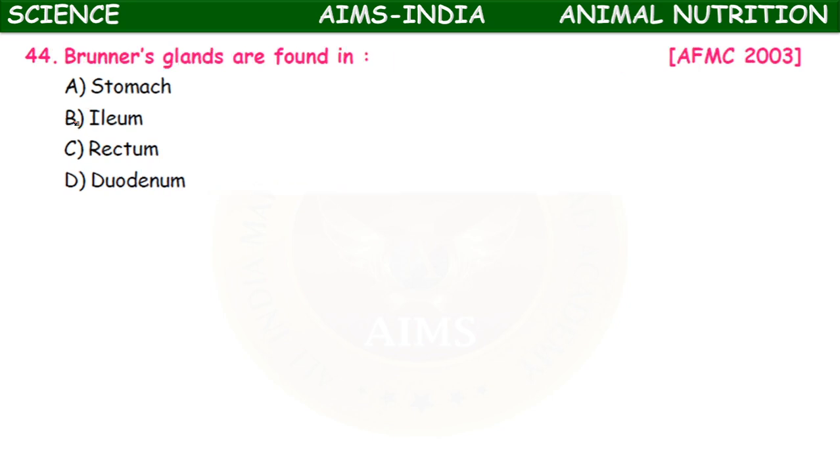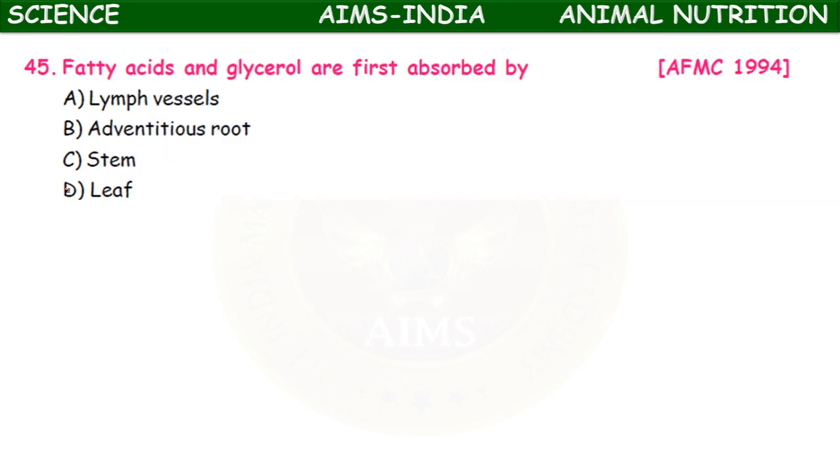Next, Brunner's glands are found in, we have discussed, they are present in the duodenum. Fatty acids and glycerols are first absorbed by lymph vessels, adventitious roots, stem, leaf. So the remaining are all parts present in plants. Here lymph vessels, okay, called lacteals. In the villi, these lymph vessels are present.